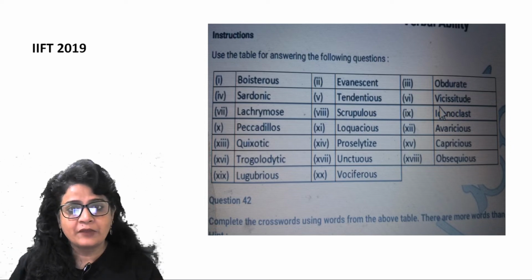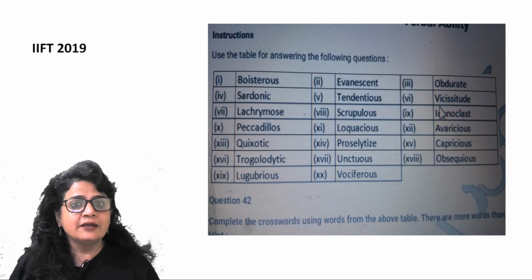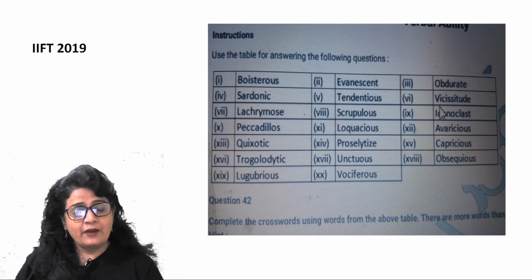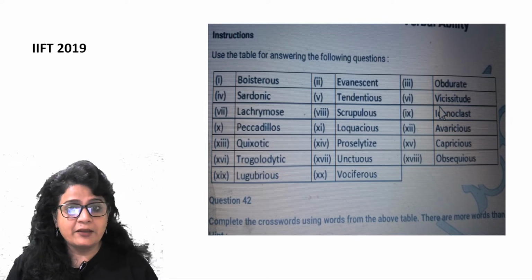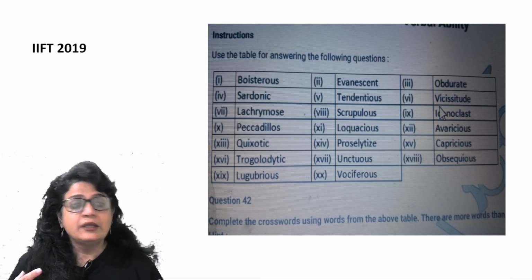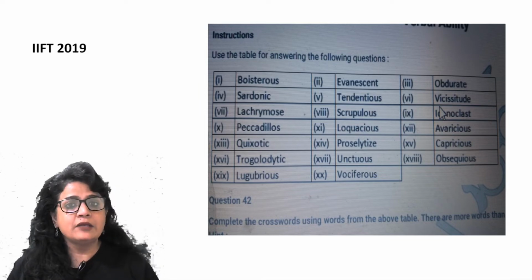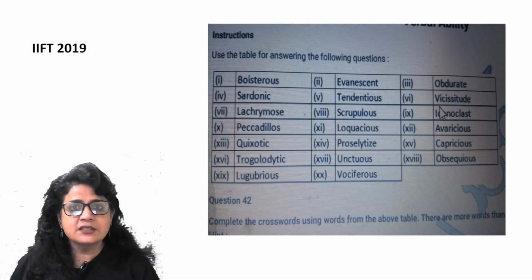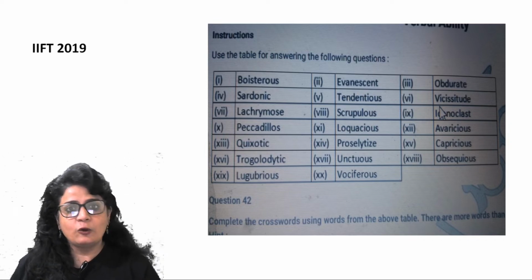Fleeting memory. Amitabh Bachchan had a fleeting career in politics. For a very brief period of time, he was there in politics. He contested the election from Allahabad, right? So he was a member of parliament, Lok Sabha. So he had a fleeting career in politics, fleeting memory. Evanescent, ephemeral, fleeting, all mean short-lived.